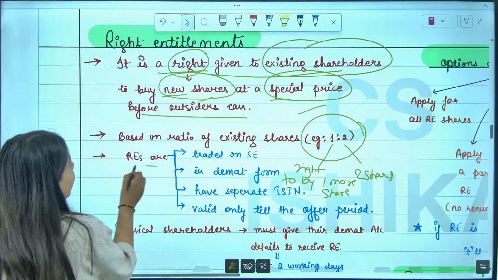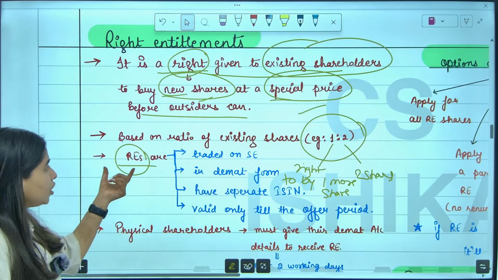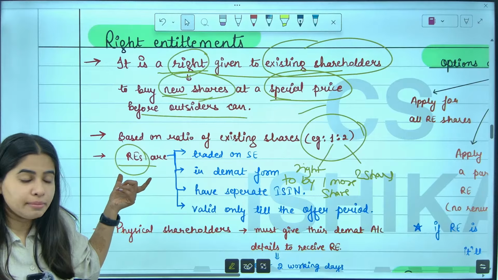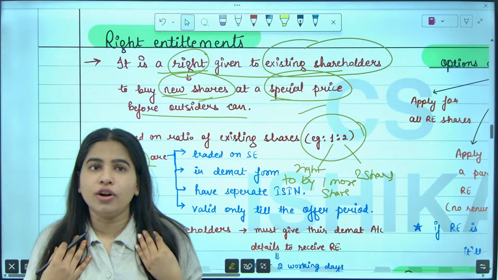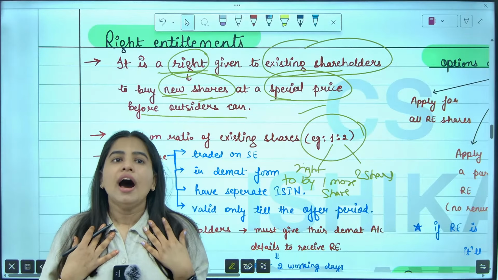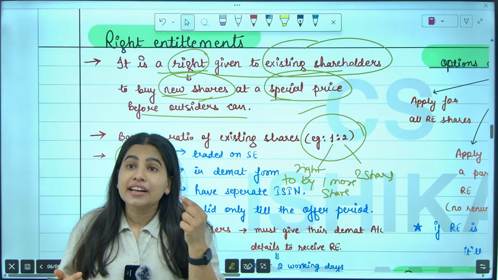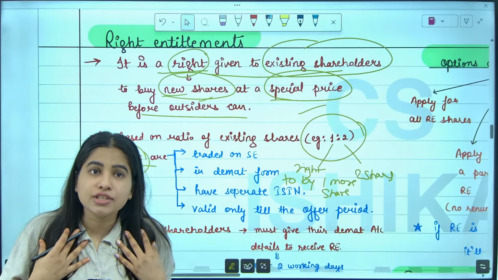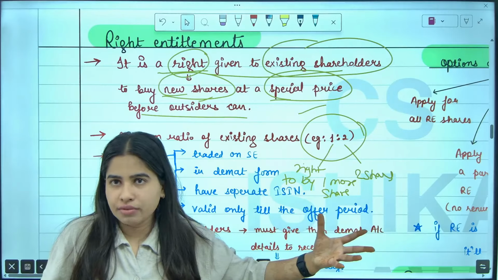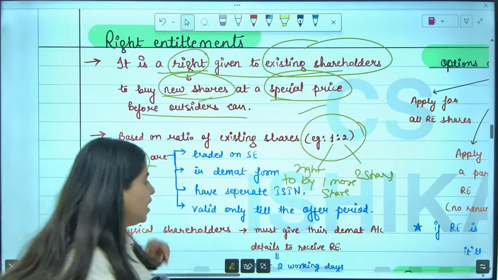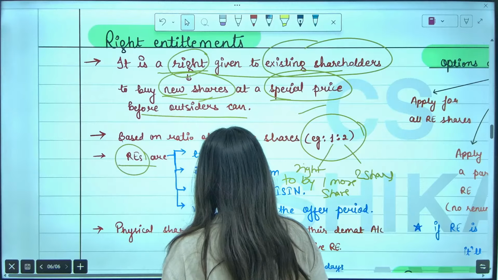Next, ma'am, rights entitlements. You know this, right? RE means rights entitlements. This right that I got, let's say I am the existing shareholder of Lenskart. Now I got a rights offer. That rights offer, either I can exercise, or if I don't want to exercise, I can renounce it to someone else, means I can sell it to someone else. I'll give you an example.